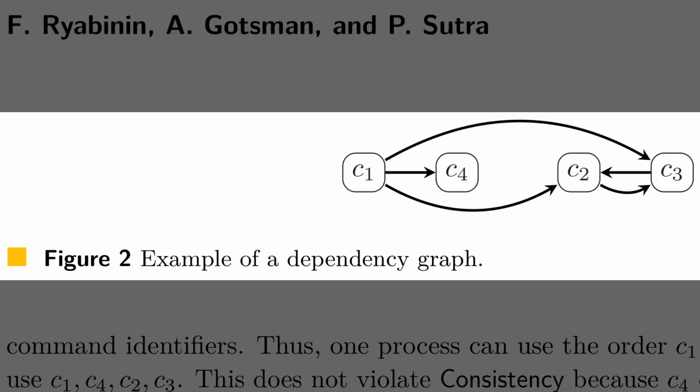Well, Figure 1 outlined how execution batches ready commands. Figure 2 illustrates why that works with a concrete dependency graph. Figure 2 shows 4 commands where C1 points to C4, C2 and C3, and C2 and C3 point to each other. The graph yields 3 strongly connected components: C1, the pair C2 and C3, and C4. The protocol can execute either C1, C2, C3, C4, or C1, C4, C2, C3, which both respect conflicts.